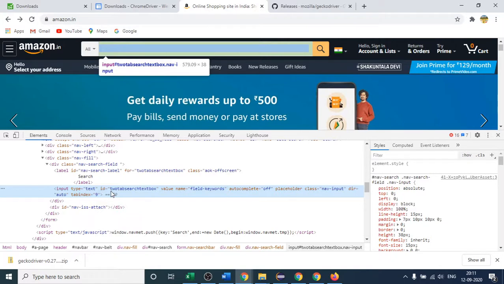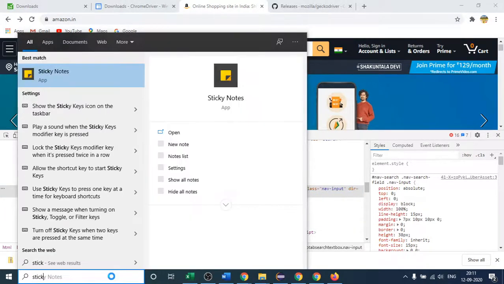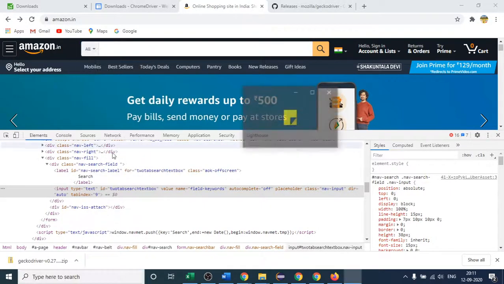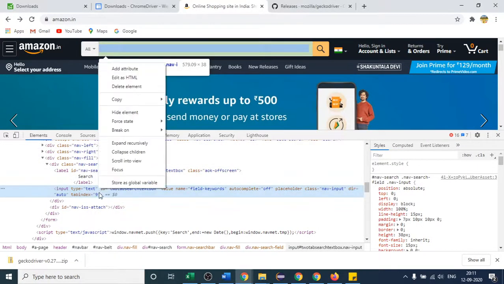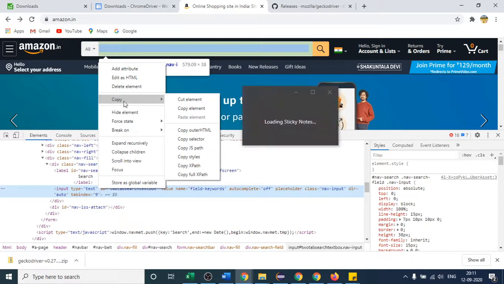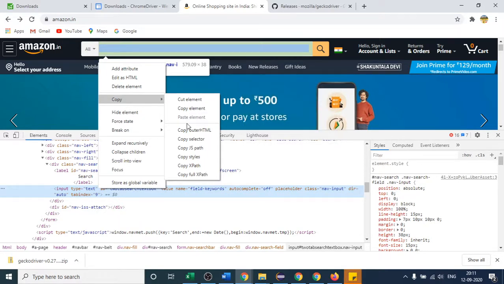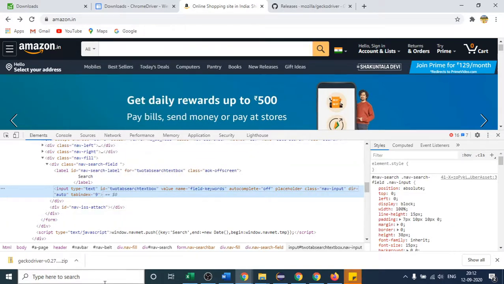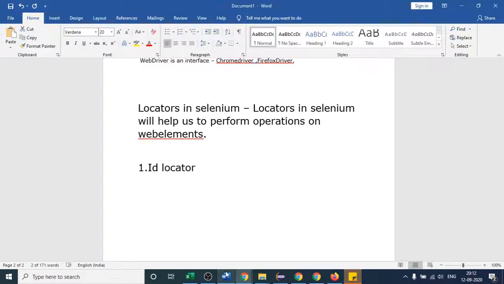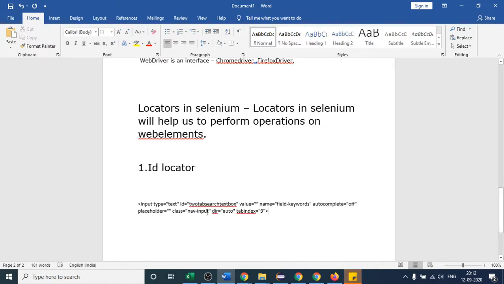Okay, so this is one thing, and let me first suppose this is the one. Let me open this. I think I will be able to copy this as well. I think copy element. Let me check. Come here and then, okay, so I have copied it successfully, you can see.